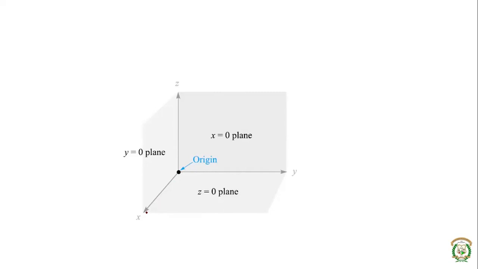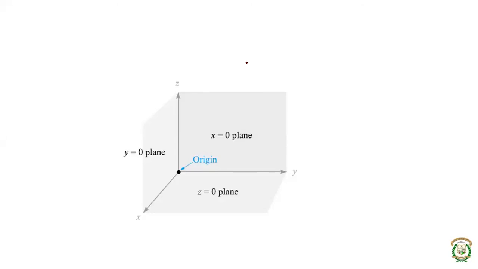So if this is x, what is the negative x-axis? x is coming out of the screen, so the negative x-axis is going into the screen, right? y is going towards the right, so the negative y-axis is going towards the left. Similarly, z is going upwards, so negative z is going downwards. This is the way you have to set up the axes first.